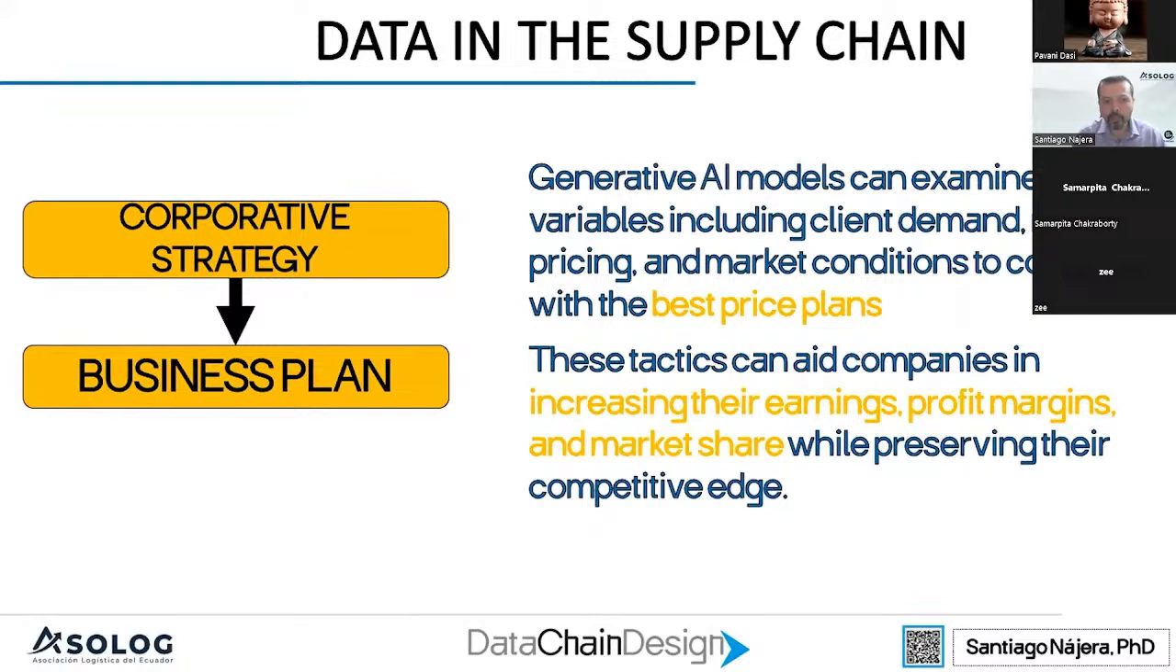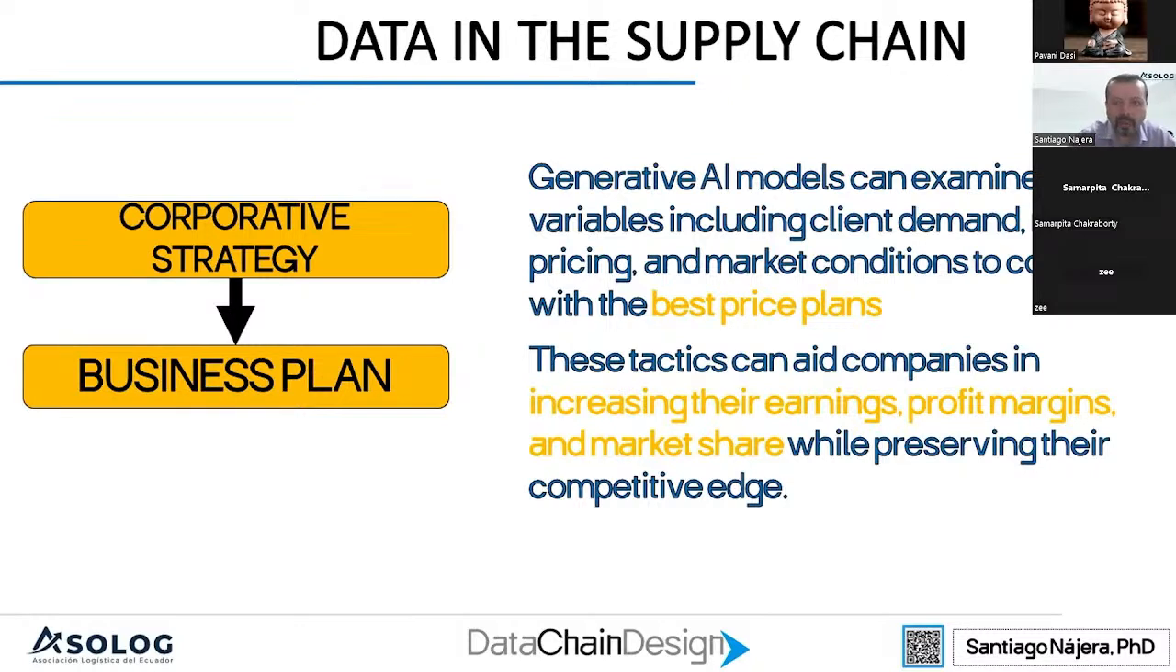Another example of how to use this technology in the supply chain is to analyze data from the market, pricing, and conditions of the industry, and get to a best price plan. Why is it important to get to the best price plan? Because out of that price plan, we are going to develop a business plan that will be used by the supply chain to allocate resources in the system. So first, we can use all this technology at the strategic level.